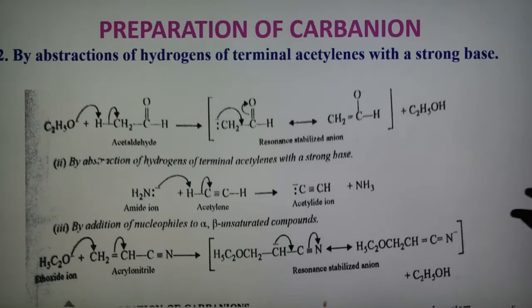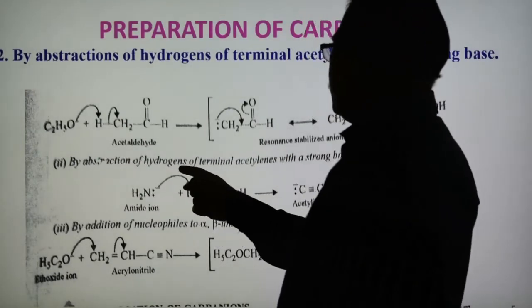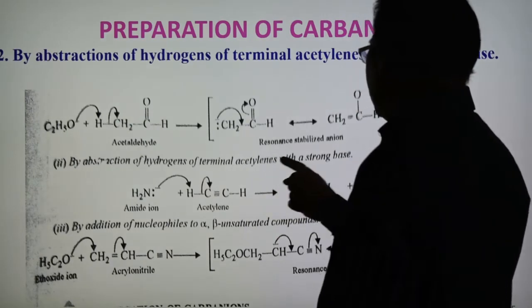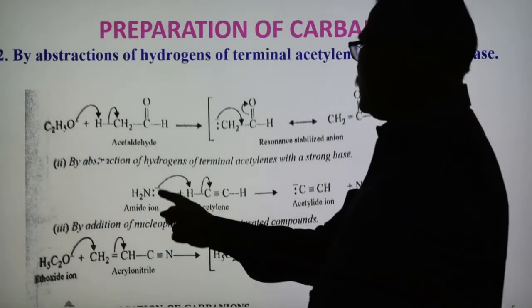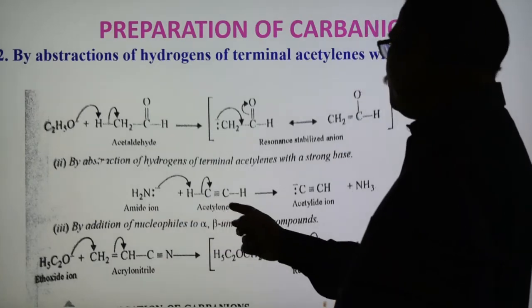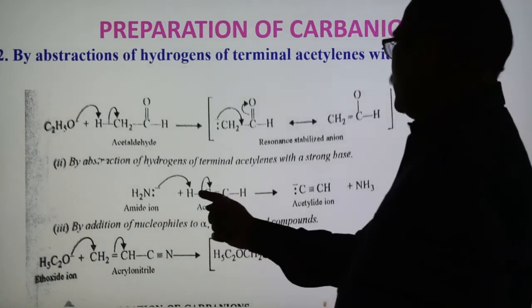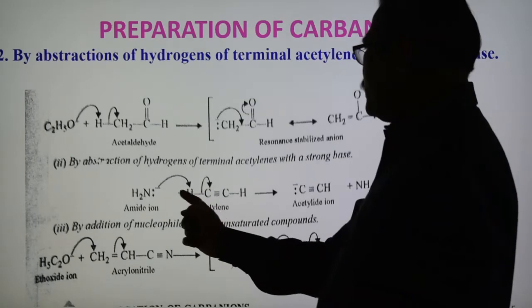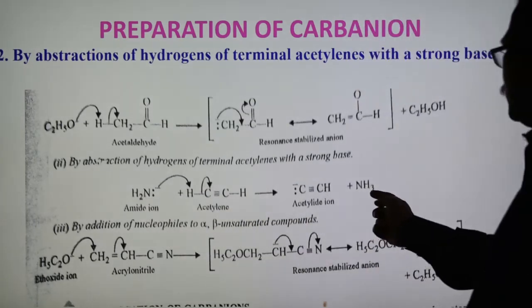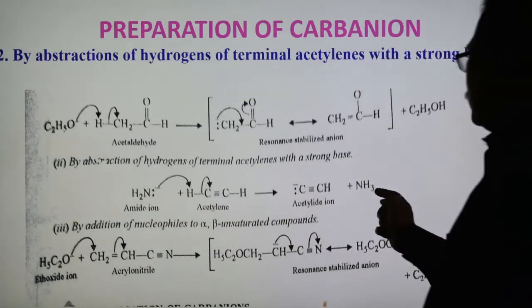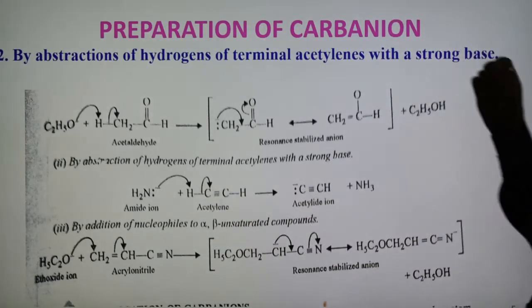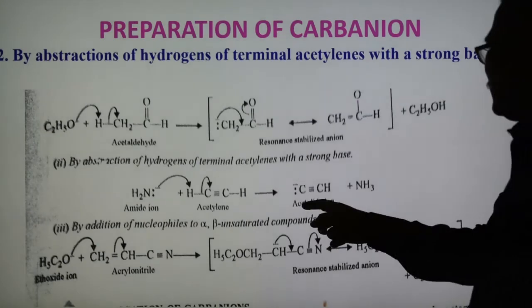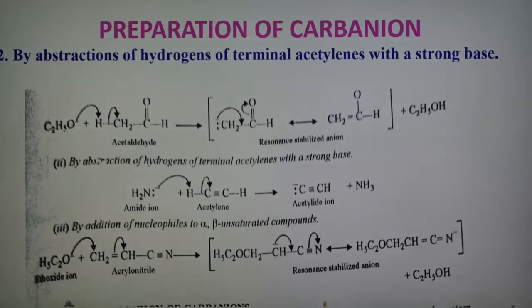The second method is the abstraction of hydrogen of terminal acetylene with a strong base. Here the strong base is amide, and this is acetylene with a C-H triple bond. This hydrogen is abstracted by the amide, forming NH3. So NH2 becomes NH3, and the electron pair shifts to this carbon, which becomes negatively charged. So this is the carbanion, known as the acetylide ion. This is another method of formation of carbanion.